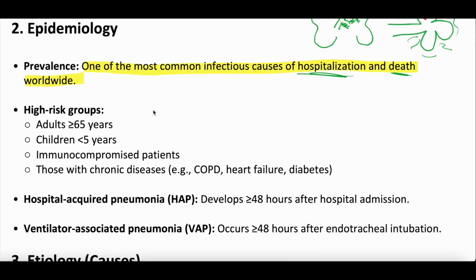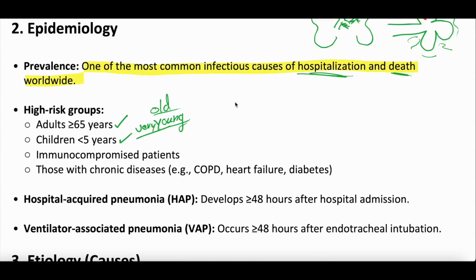The highest risk groups, the people who suffer the most from this, are adults age 65 and older, and then children less than 5 years old. So, the old and the young really can suffer the most from pneumonia. Anybody can. Young, I guess we'll change this to the very young, the old and the very young.